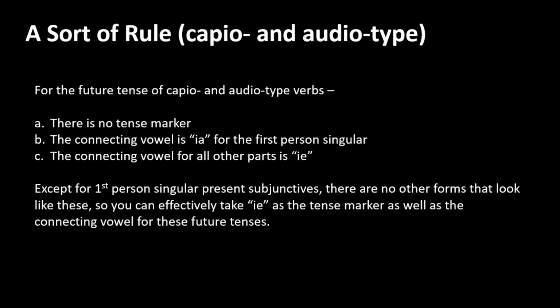Except for first person singular present subjunctives, there are no other forms in the language that look like these. And so you can, in effect, take ie as the tense marker, as well as the connecting vowel for these future tenses, though making sure to remember that for the first person singular, for the I part of the verb, it is not ie but ia.